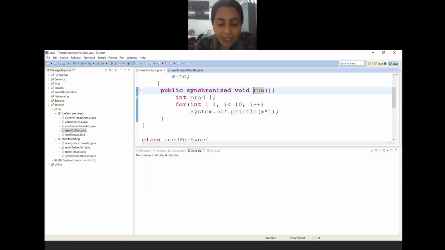Now, I have not changed anything in the whole program except one simple word that I have written before the method which needs to be synchronized. Here I don't have any other explicit method, but I have the run method, so I just want to synchronize that run method directly.